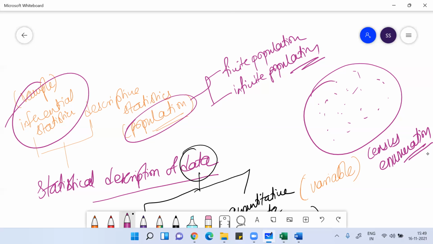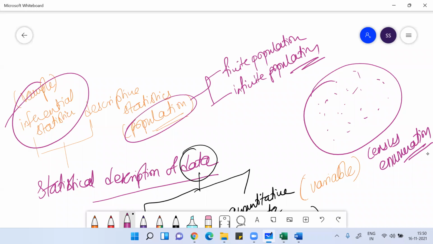If we are trying to present the data, then we follow different techniques of presentation: textual presentation, tabular presentation, diagrammatic presentation, or graphical presentation. Textual presentation is all about writing stories and making others understand, while tabular presentation is all about presenting the data in the form of tables.